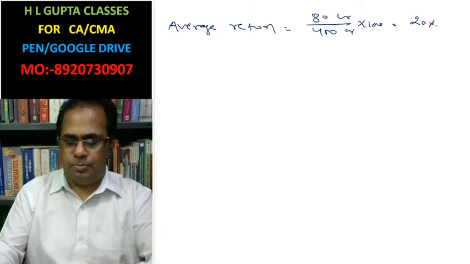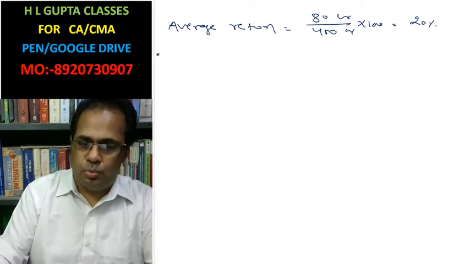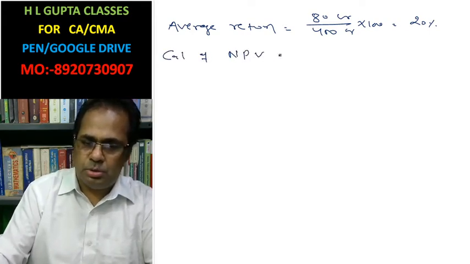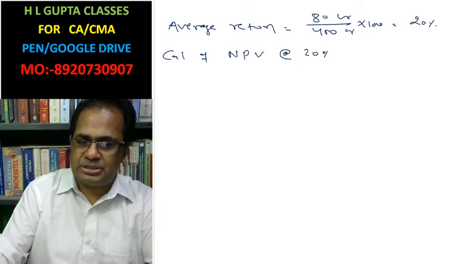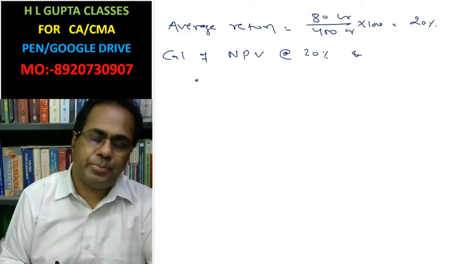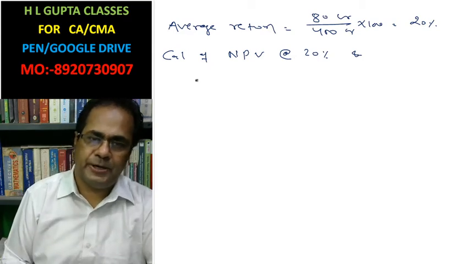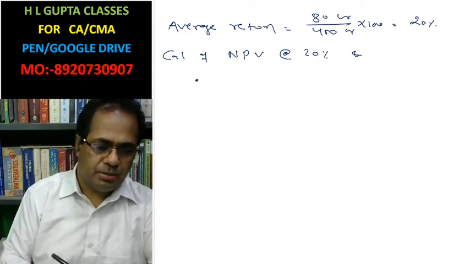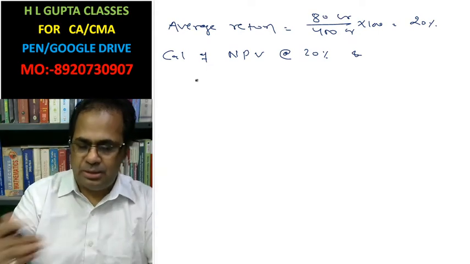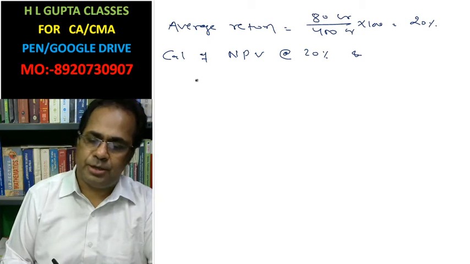Now, calculation of net present value at the rate of 20%, and the other rate net present value we can calculate by finding net present value at the rate of 20%.